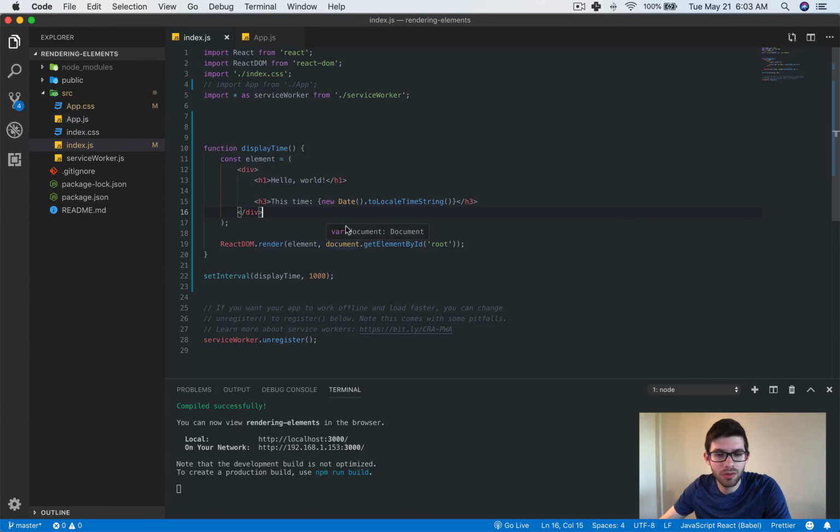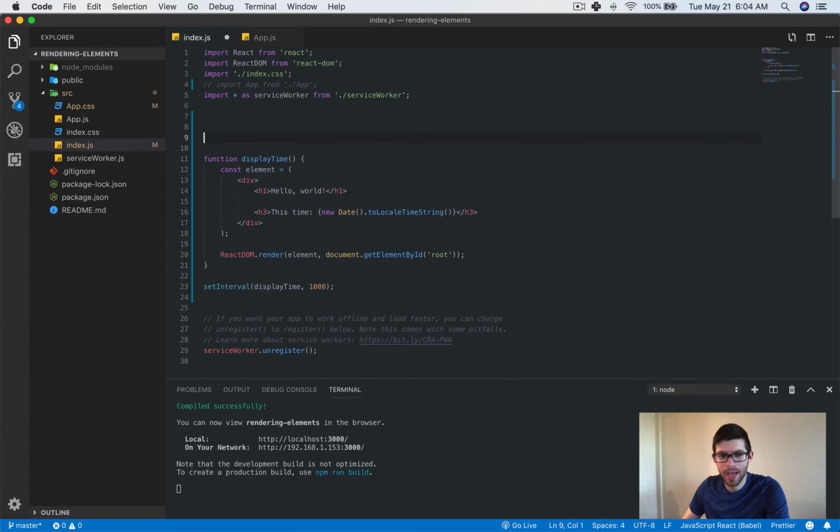So what we can do is change this to be a stateful component, as well as add some lifecycle to it. One of the problems that we have right now is that they're kind of connected.